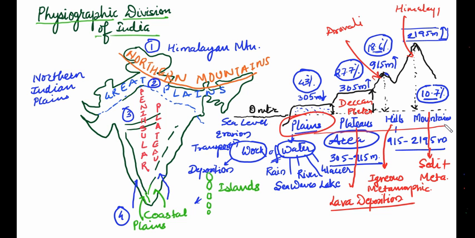Now how the plains are formed, that I will explain in detail when we go to the first topic of geography, physical geography, where I will explain what plains and plateaus are. But here I have given you in general terms the physiographic division of India and the classification of various physiographic parts.